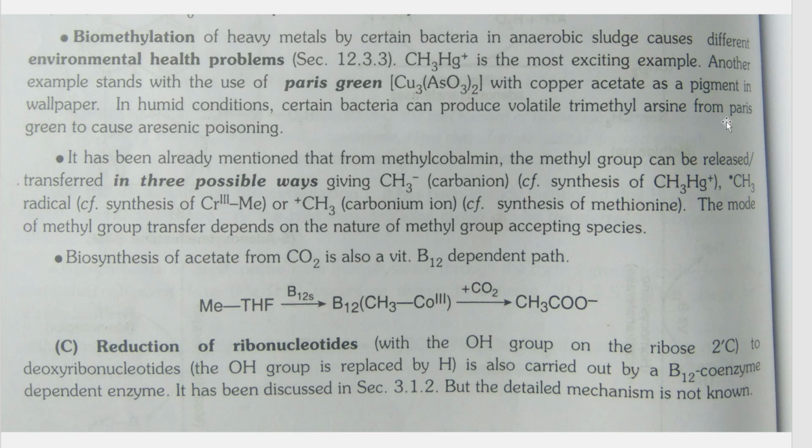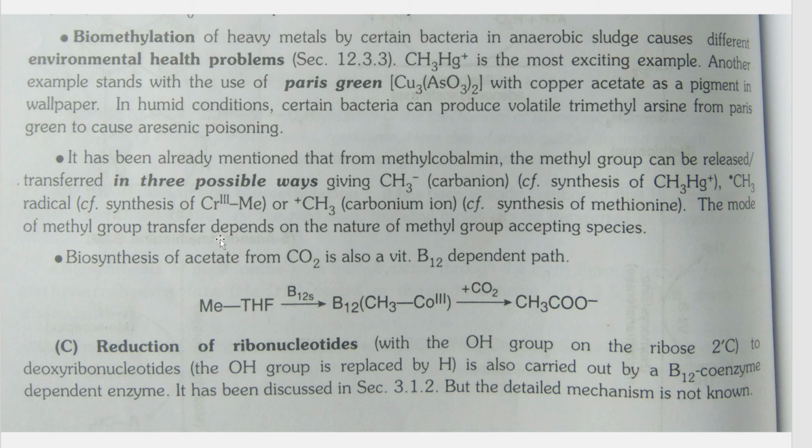Paris green is usually a pigment in wallpaper coating that we give to the walls. Due to some of the bacteria that cause biomethylation, it gets biomethylated to give trimethyl arsine, which can lead to arsenic poisoning if it is exposed to humans or any other organism.